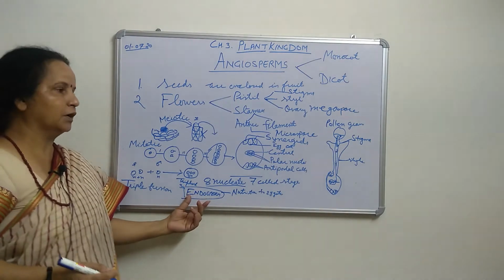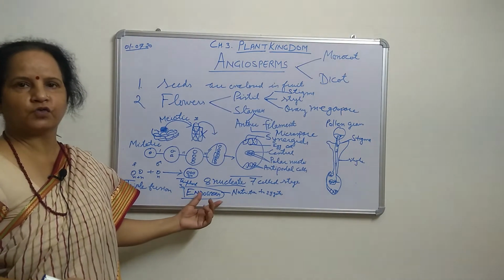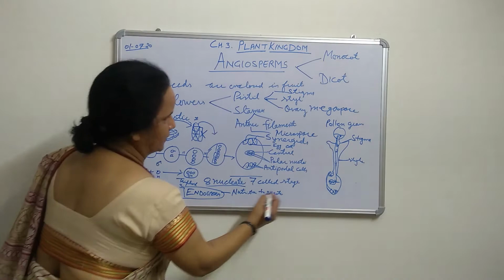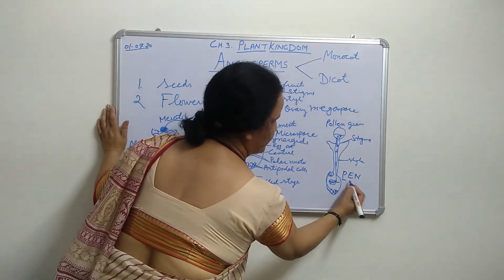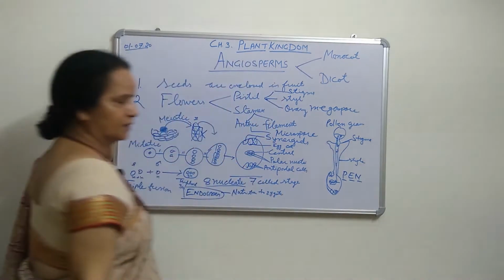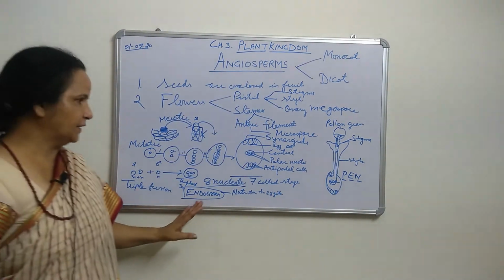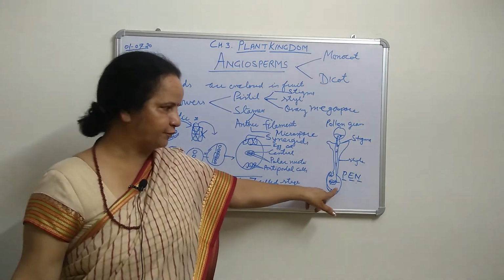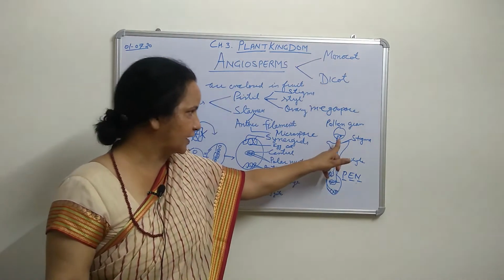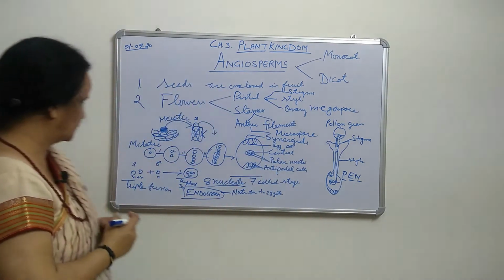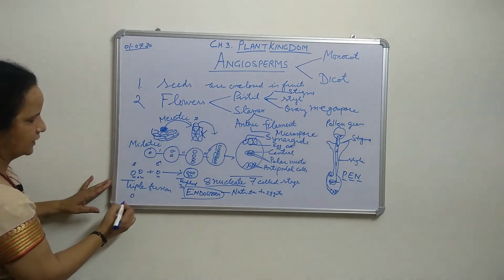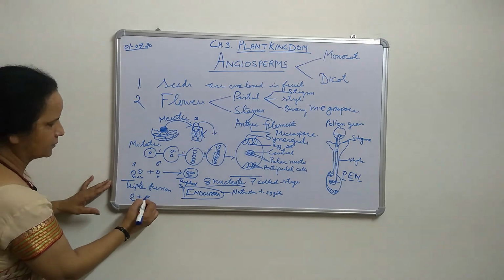It is also called the primary endosperm nucleus, PEN, P-E-N. P for primary endosperm nucleus. In that way, first PEN will form. Then the second nucleus will come and fuse with the egg cell: one egg cell nucleus plus one nucleus of the male gamete.